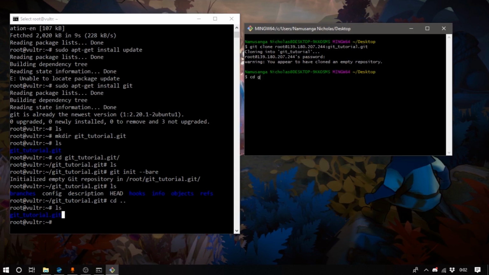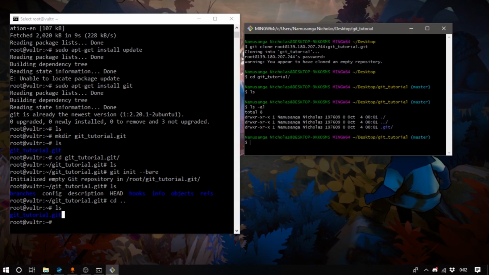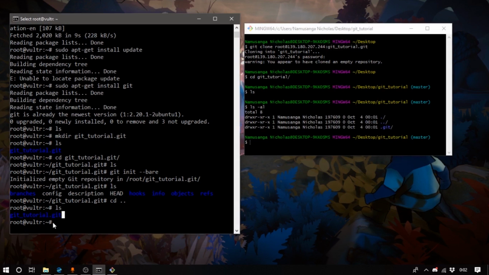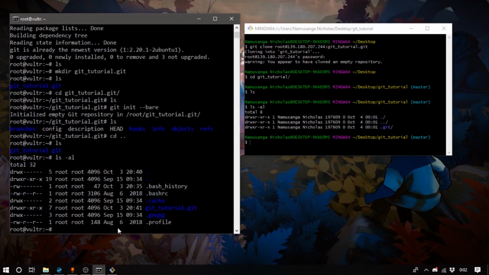So it's git tutorial, and so right in here you can kind of see that our repository has been cloned over from this server onto our local machine. So I'm just using ls space -al to sort of list the files that are in here.